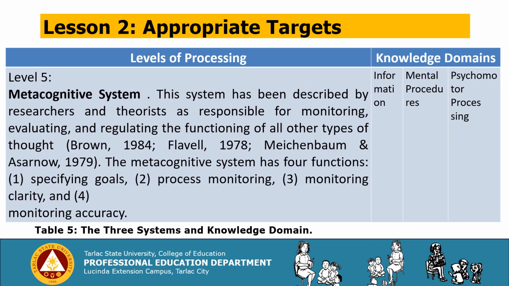We have the metacognitive system. This system has been described by researchers and theorists as responsible for monitoring, evaluating, and regulating the functioning of all other types of thought, by Brown 1984, Flavell 1978, Meichenbaum, and Arsenault 1979. The metacognitive system has four functions: specifying goals, process monitoring, monitoring clarity, and monitoring accuracy.